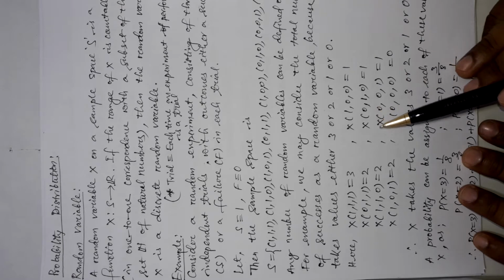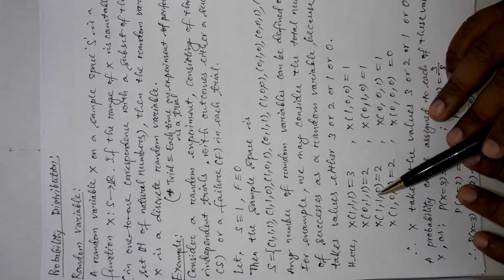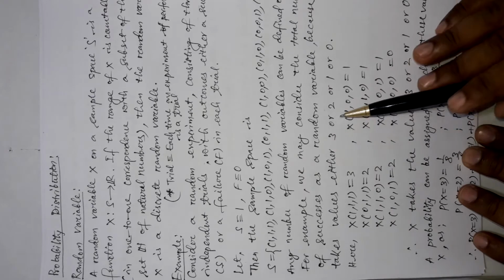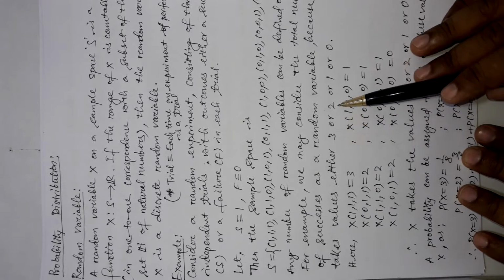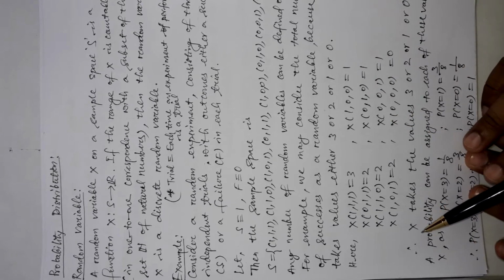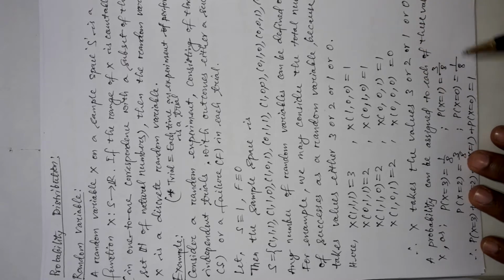So if the random variable x represents the total number of successes in any trial, then the values of the random variable in this case will be either 3, 2, 1 or 0. So we can say that x takes the values 3, 2, 1 or 0.